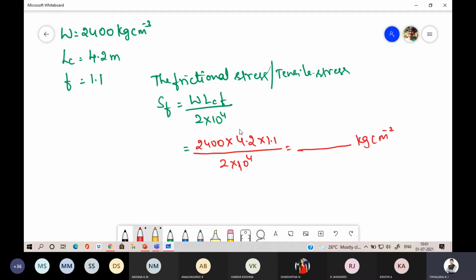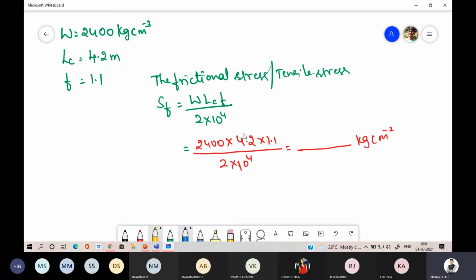You can ask, sir, why is LC taken as 4.2 in meters? We have to take it directly, it will be in meters. The conversion factor is already multiplied here.